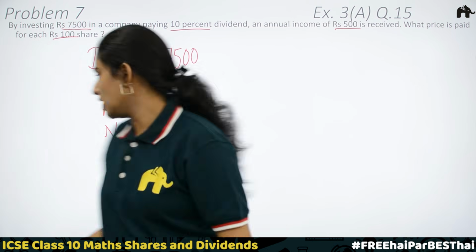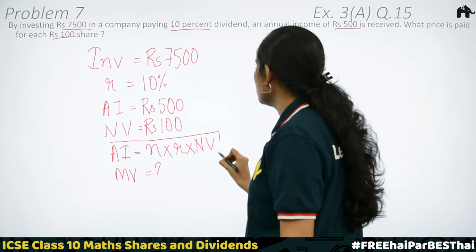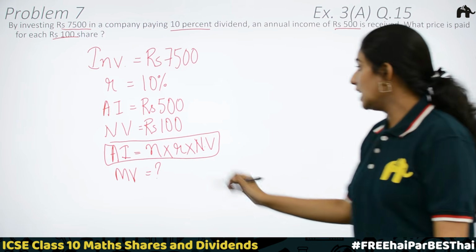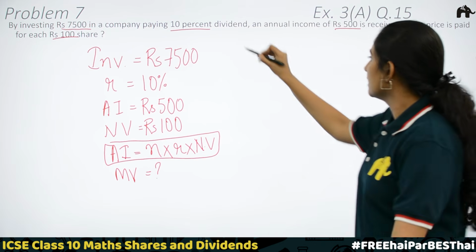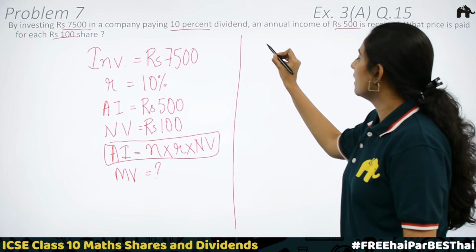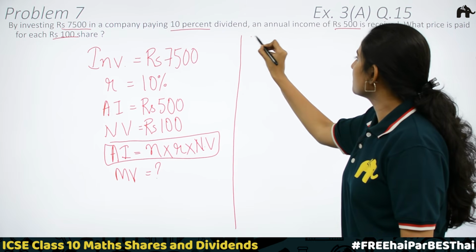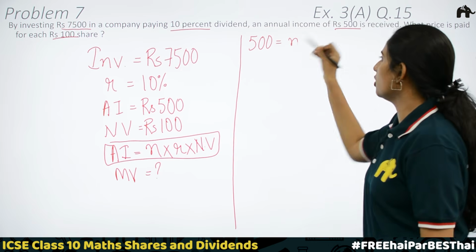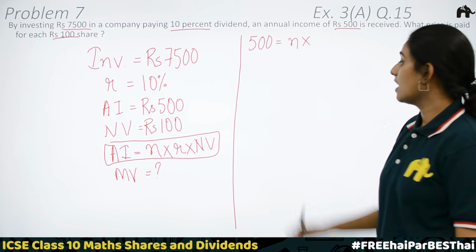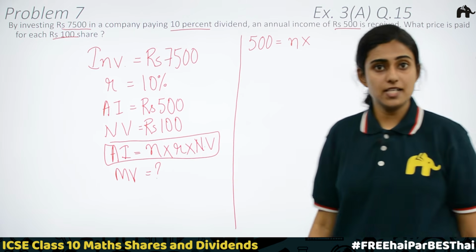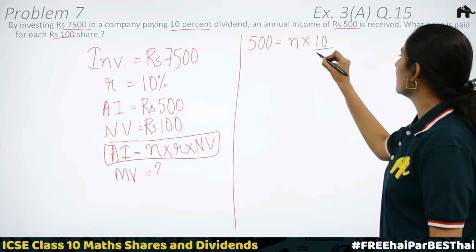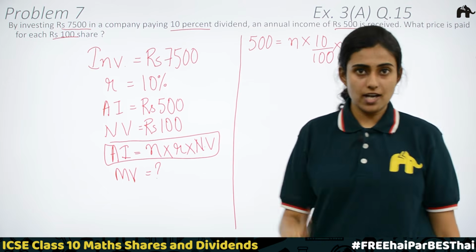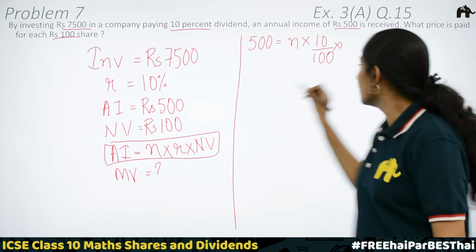Using this expression, annual income is equal to N into R into NV, we can find the value of N. Annual income is given: 500 equal to N. We don't know what N is. Then R is 10%, which means 10 by 100 into nominal value of one share, that is rupees 100.